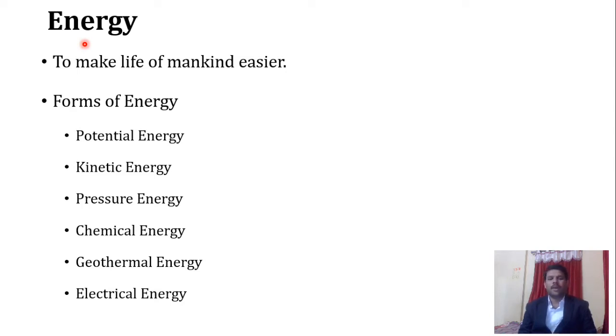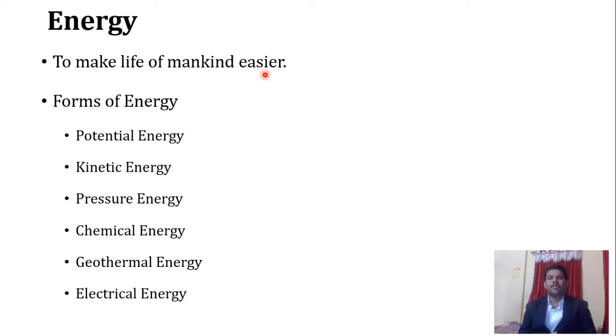In a general way, there are so many definitions available in books, but apart from that we will see a very simple definition. Energy is nothing but a thing that actually makes mankind's life easier. So what exactly does it mean? We will see that in a brief way. If we take the example of an automobile, it converts chemical energy available in the fuel into heat energy, and that heat energy then gets converted into mechanical energy, because of which we can transfer ourselves from one location to another.